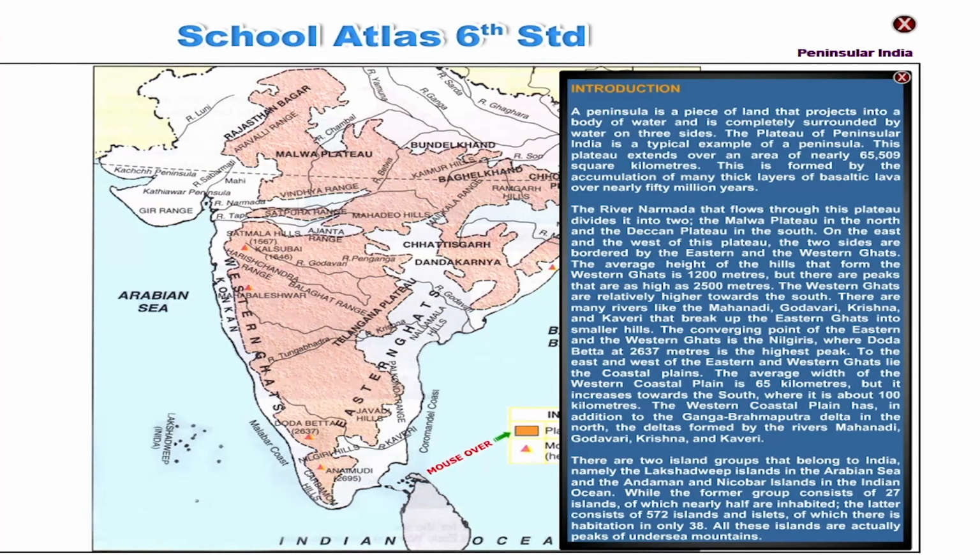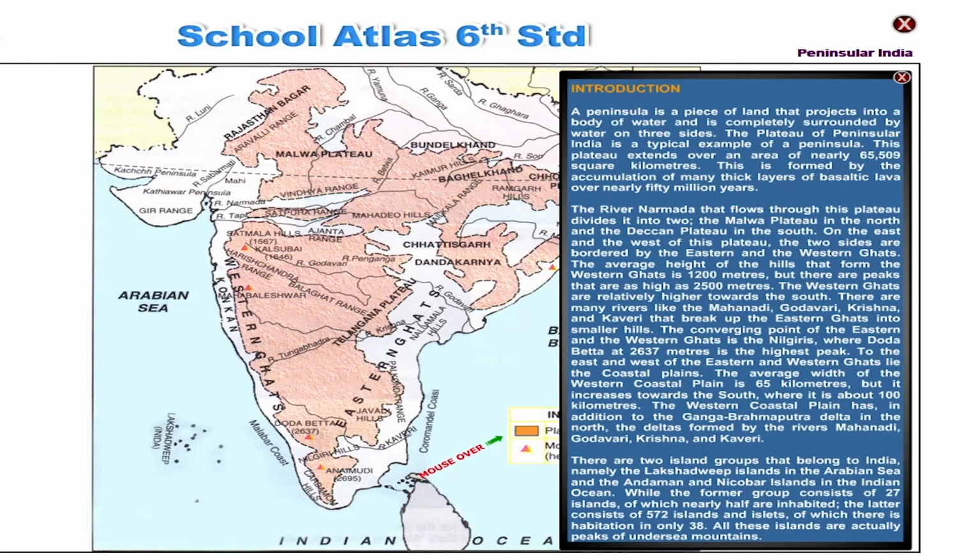On the east and the west of this plateau, the two sides are bordered by the Eastern and the Western Ghats. The average height of the hills that form the Western Ghats is 1200 meters, but there are peaks that are as high as 2500 meters. The Western Ghats are relatively higher towards the south.